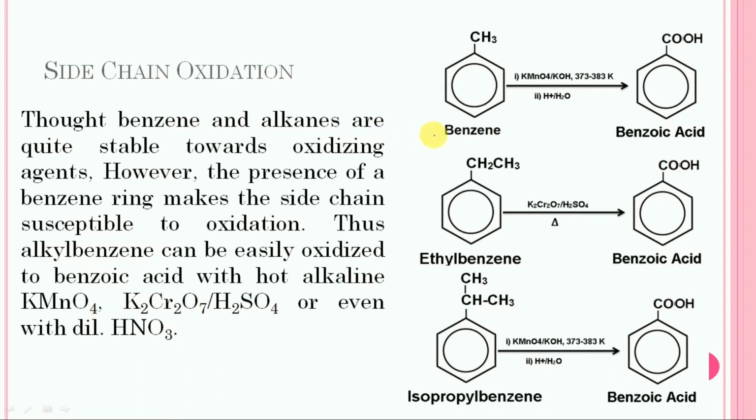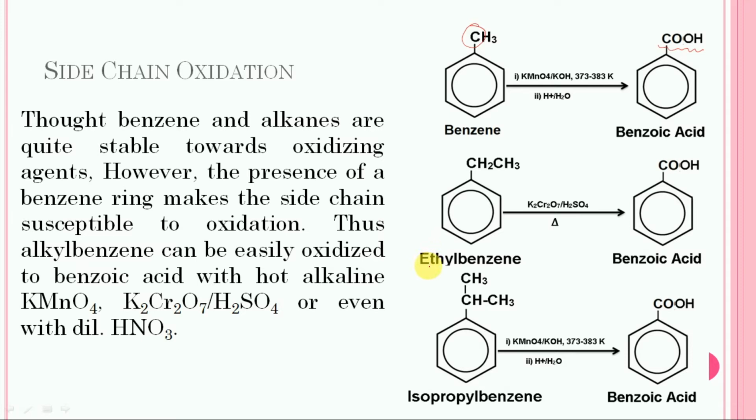In the first case, toluene is subjected to oxidation with alkaline potassium permanganate, and the reaction will take place in the temperature range 373 to 383 Kelvin. Oxidation will take place on this carbon and it will change into a carboxylic group, and finally benzoic acid will get formed. Then the case number 2.